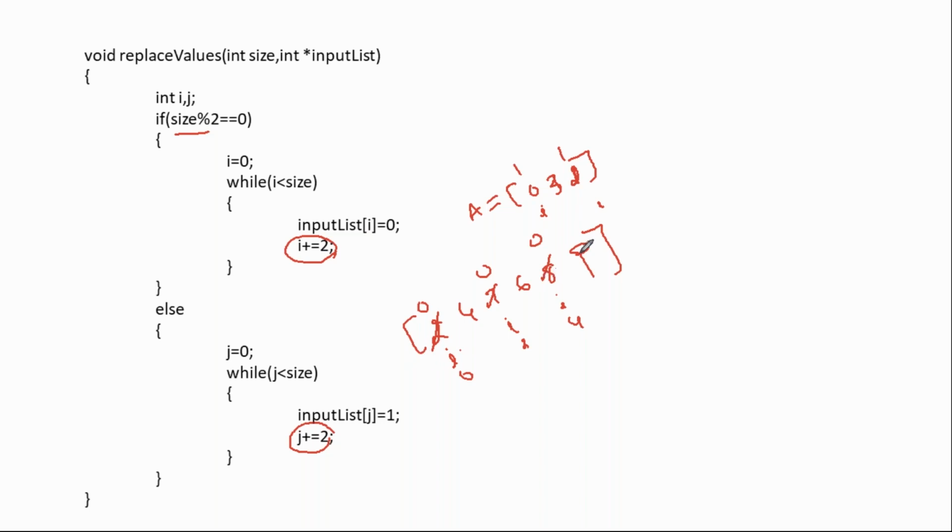You have to replace all elements with zeros. You have to replace all elements, and they should all get replaced with zeros. So you should be very clear with this. Only the correction right now is that you have to increment by 1, not by 2. The rest of the code is the same.